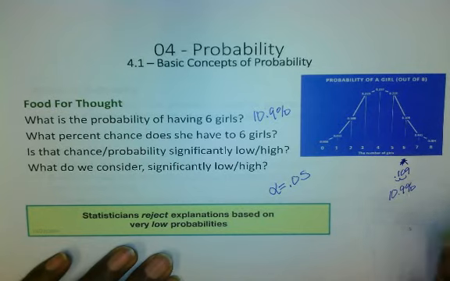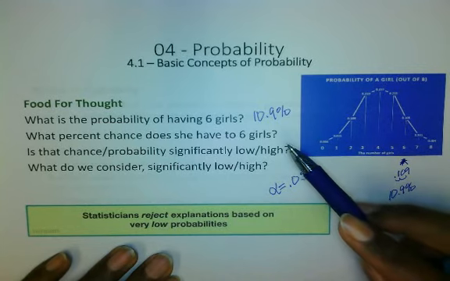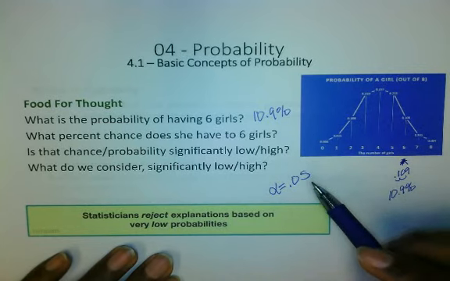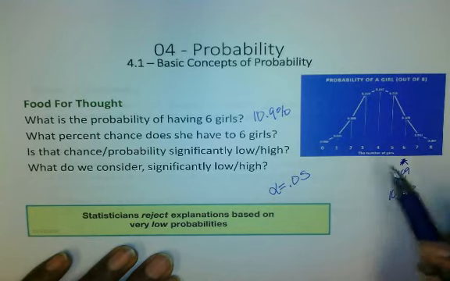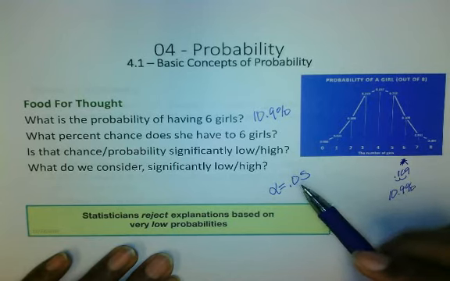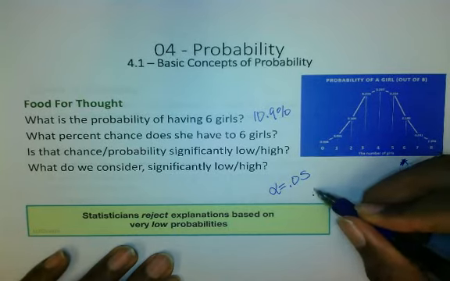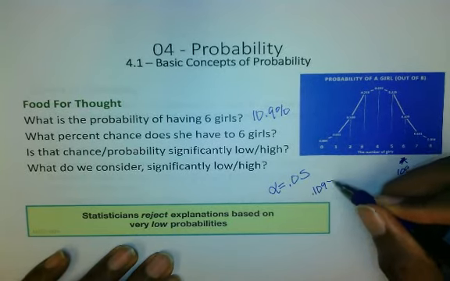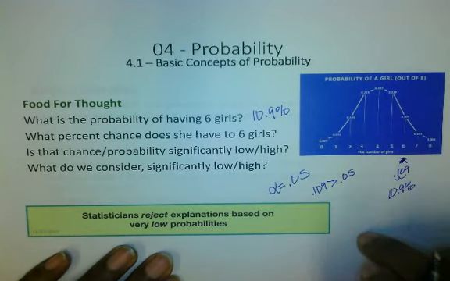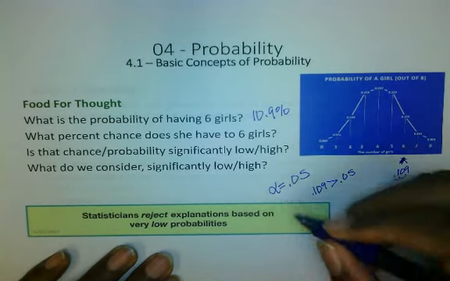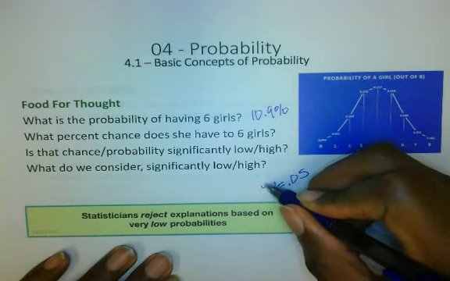It's low, 10.9%. I wouldn't bank any money on it, but it's not significantly low because our 0.109 is not less than our 0.05. I'm just going to write that right here. 0.109 is greater than our 0.05. So we wouldn't say that it's significantly low if we use our psychology standards of alpha.